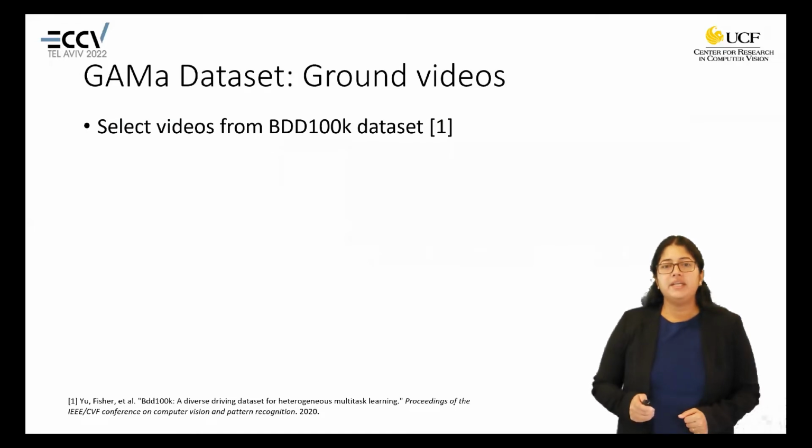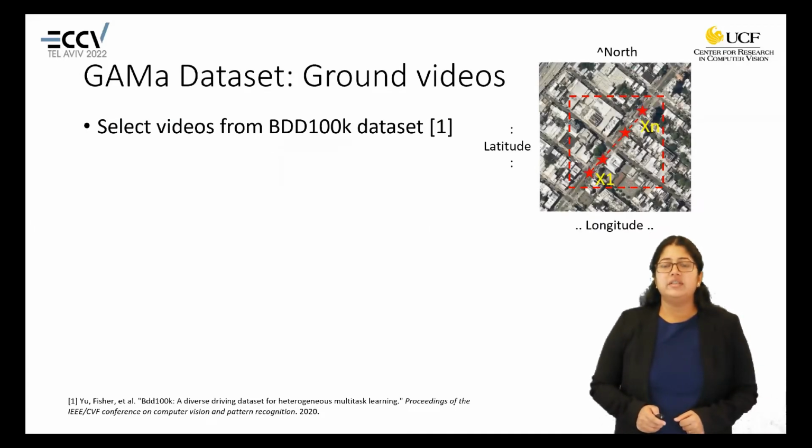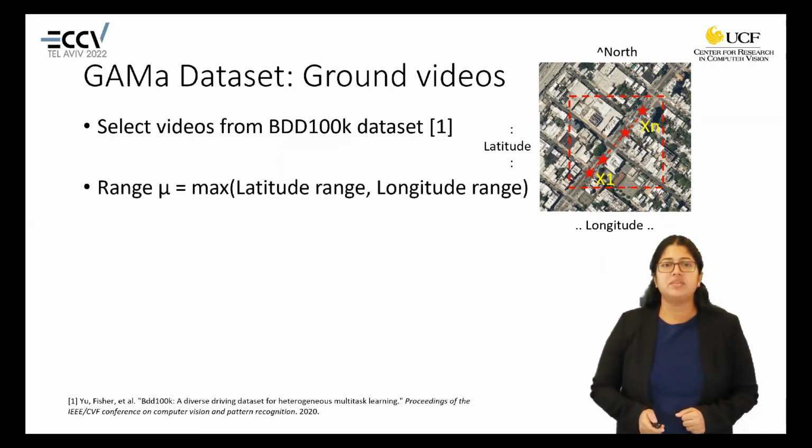The videos from the BDD 100K dataset were selected based on their geographical range. So given this example, we have GPS labels for points x1 till xn. We have their latitude and longitude.